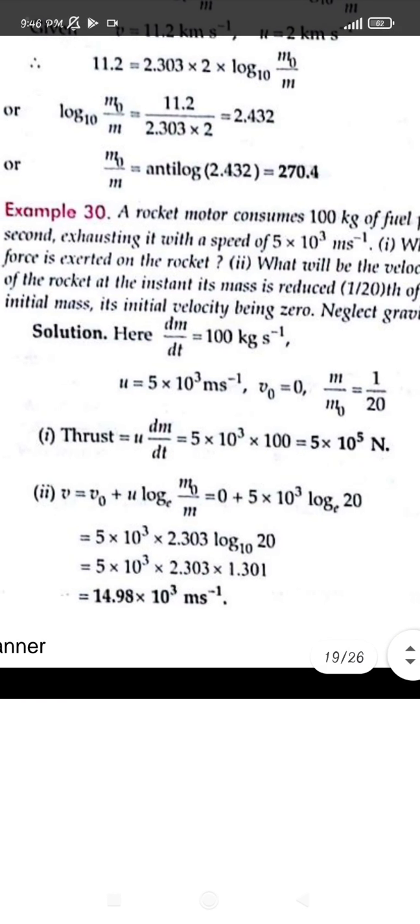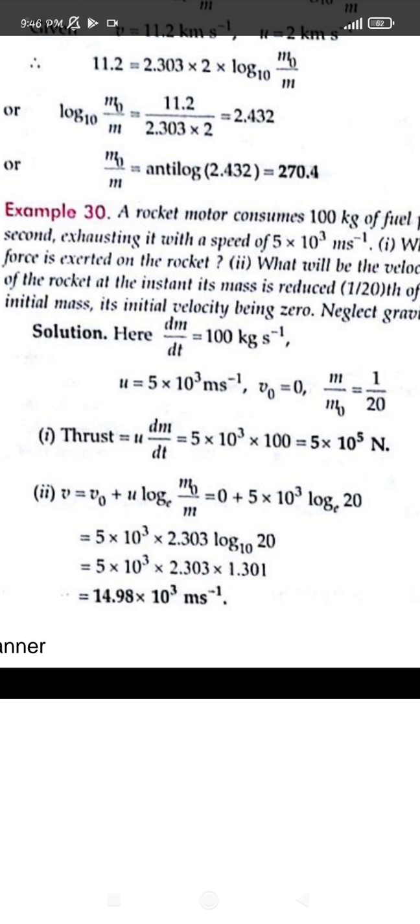Okay. So the last question: the rocket motor consumes 100 kg of fuel per second, that is dm by dt is given, exhausting with a speed of 5 into 10 to the power 3 meter per second. Again u is given, because the rocket is moving with velocity v. And we have to find the force exerted, that is f equals u dm by dt. So u is 5 into 10 to the power 3 meter per second, and dm by dt is 100 kg. Together it is 5 into 10 to the power 5 Newton.